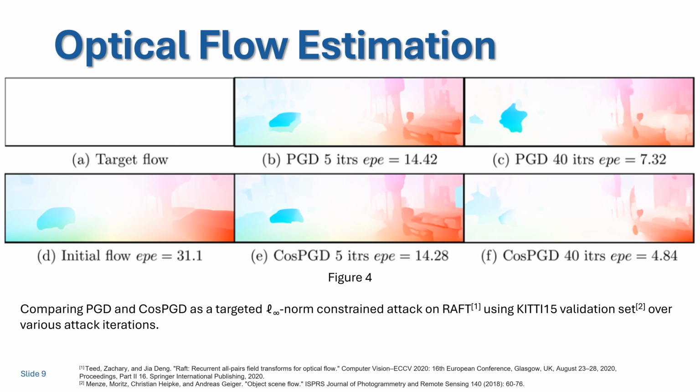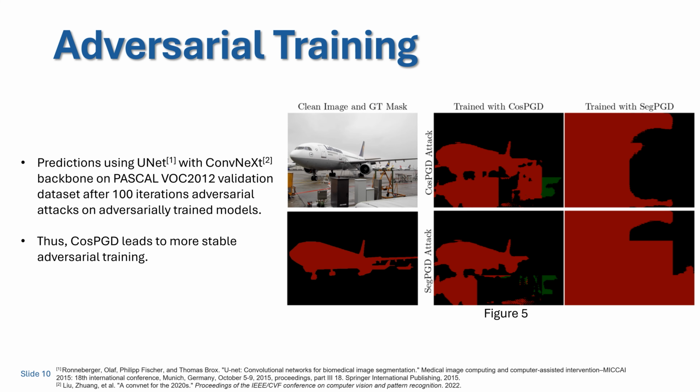In case of optical flow estimation, we observe that CosPGD is able to expose previously unknown vulnerabilities of methods. For example, here, CosPGD is the only attack that is able to make the entire car disappear in merely 40 attack iterations. In case of adversarial training, we observe that CosPGD leads to a more stable adversarial training.